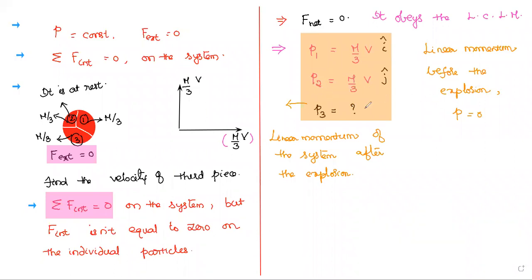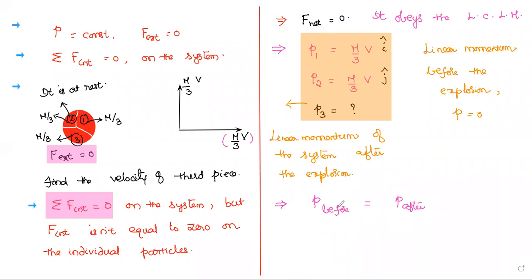According to the law of conservation of linear momentum, what can you say? The total linear momentum before explosion is equal to the total linear momentum of the system after the explosion. So happily I can write that total linear momentum before explosion equals total linear momentum after the explosion.